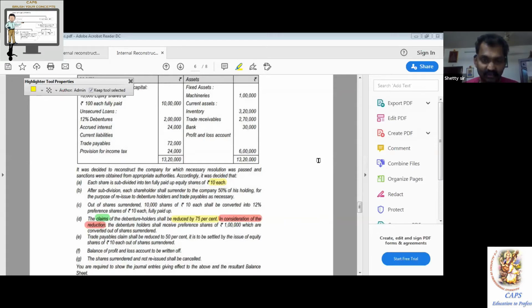Kirti, share surrender comes only when there is a share, not for debentures. It's a little confusing entry. It's okay, I'll come to you. No problem, you tried. So, two big arrow marks, that side.